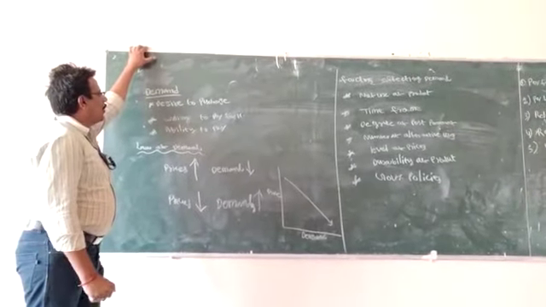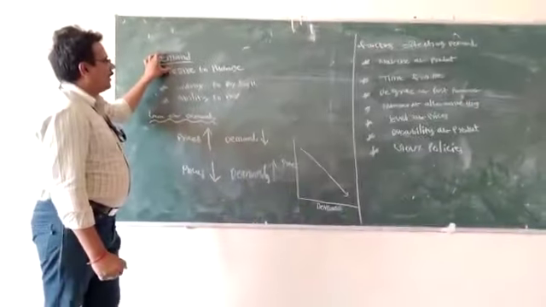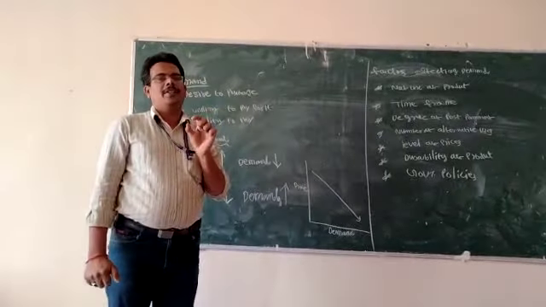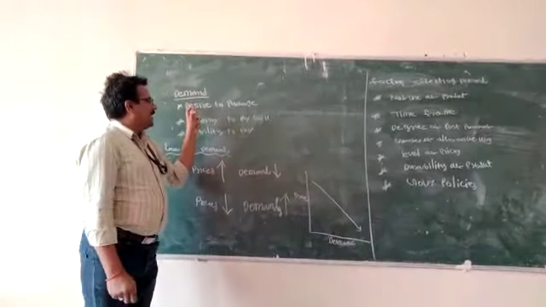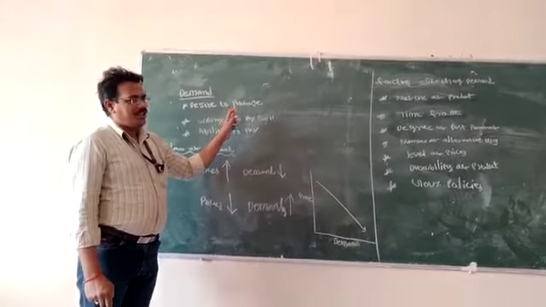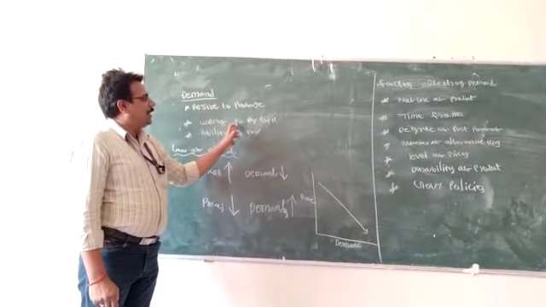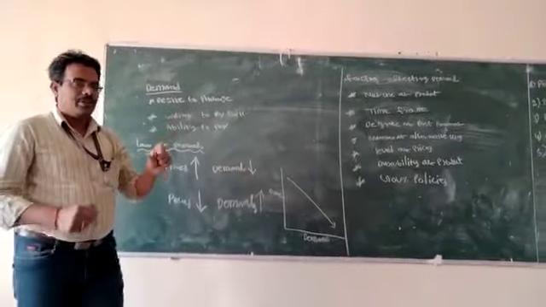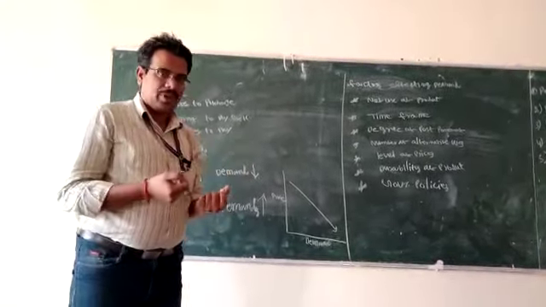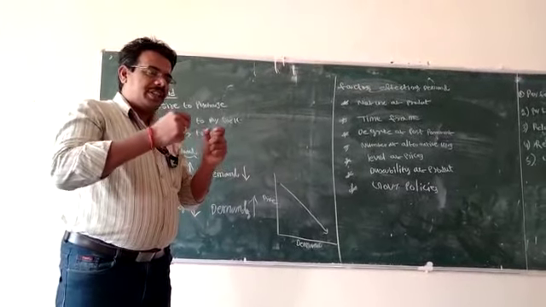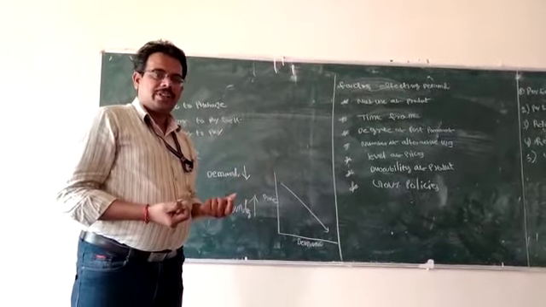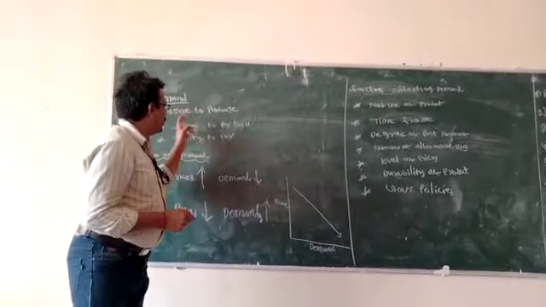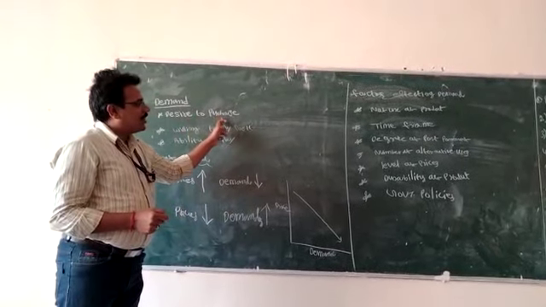Today our topic is demand. So first of all, what is the meaning of demand? First one is desire to purchase, willingness to pay for it, and ability to pay. For example, if you want to purchase a product, or if you speak of the demand for a particular product, then it satisfies three conditions. Condition number one, desire to purchase the product.